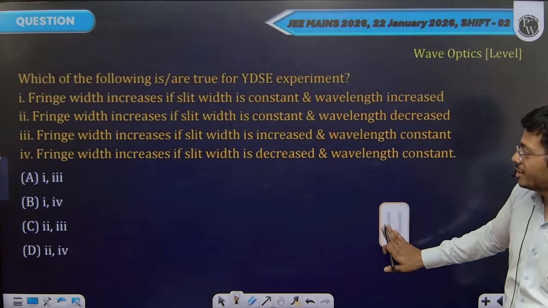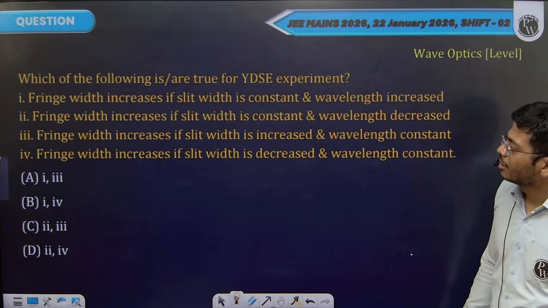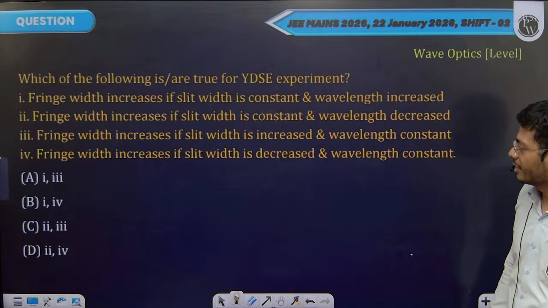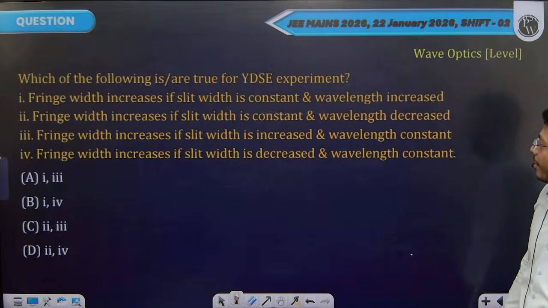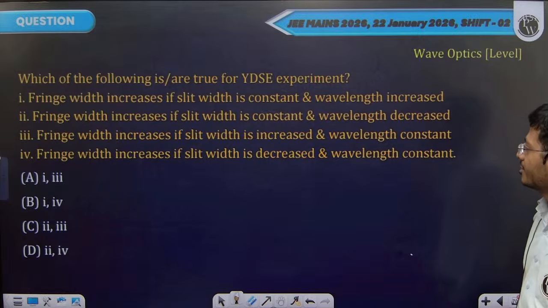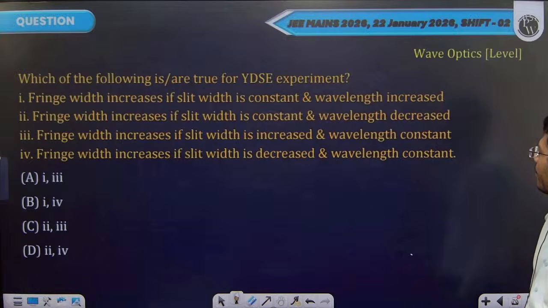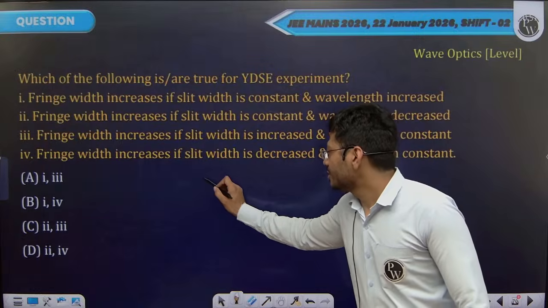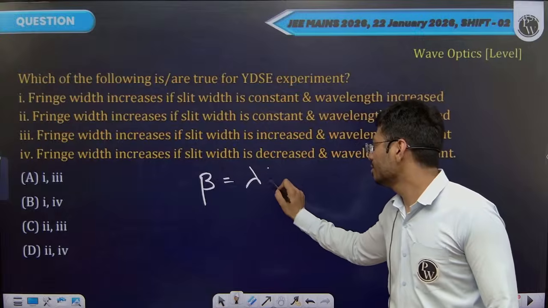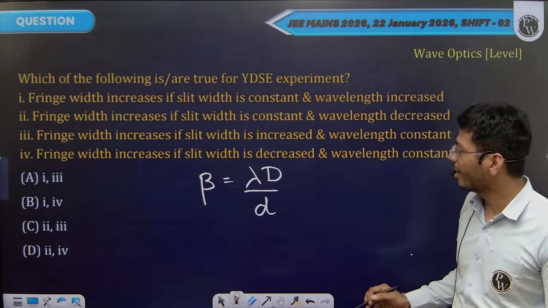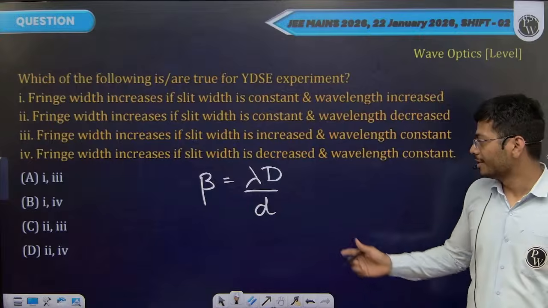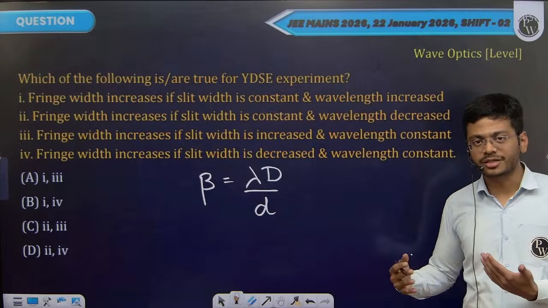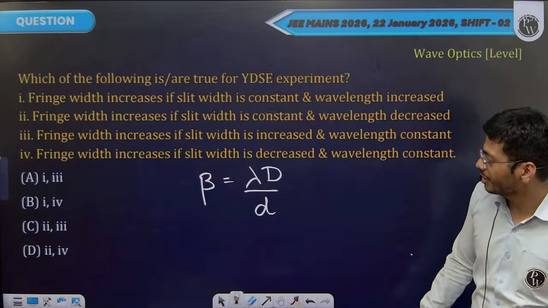Which of the following is/are true for the YDSE experiment? Fringe width increases if slit width is constant and wavelength is increased. Fringe width increases if slit width is constant and wavelength is decreased. Fringe width, we write it as lambda D by d, where lambda is the wavelength of light, D is the distance between the slits and the screen, d is the distance between the slits.